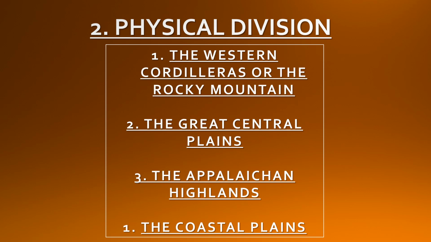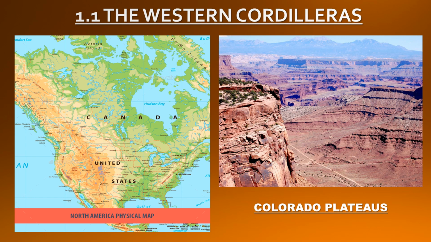Let's start with the Western Cordilleras or the Rocky Mountains. The Western Cordilleras, sometimes also called the Pacific Cordillera, means mountains in a chain system. These are young fold mountain ranges like the Himalayas of India.